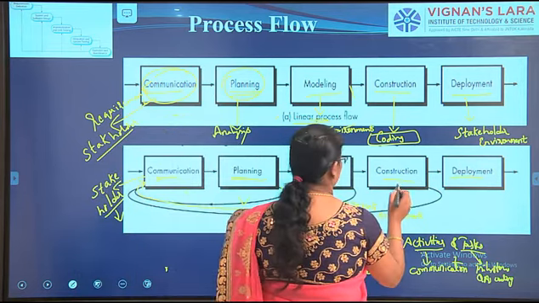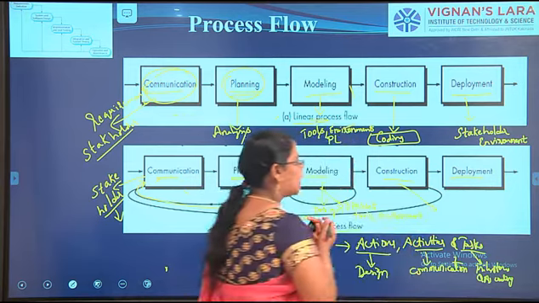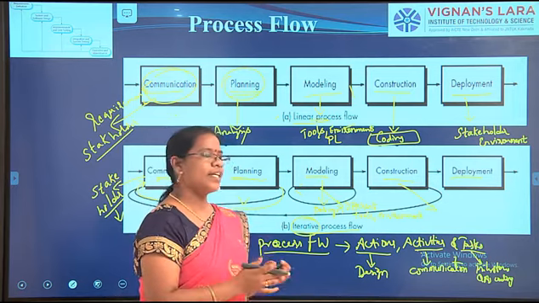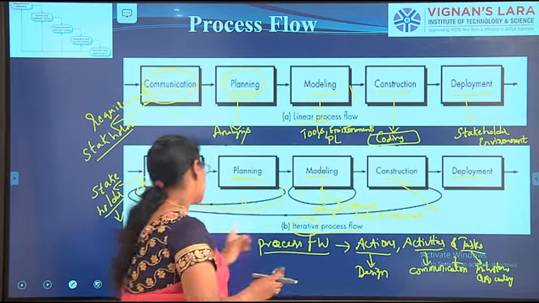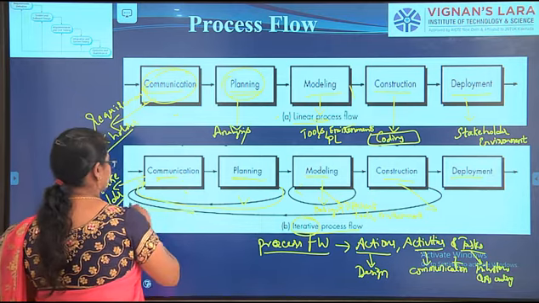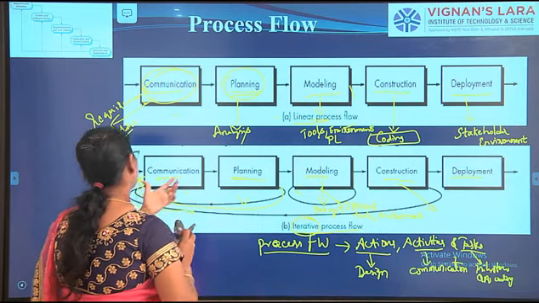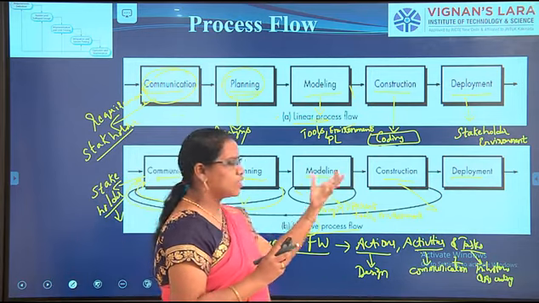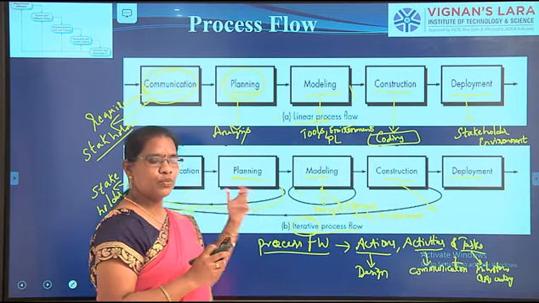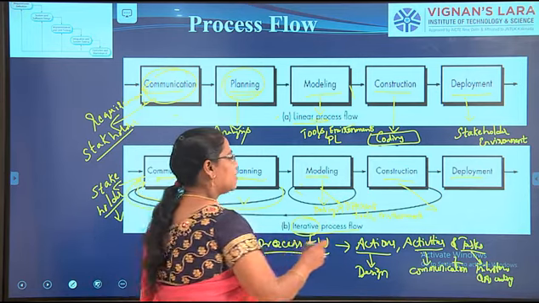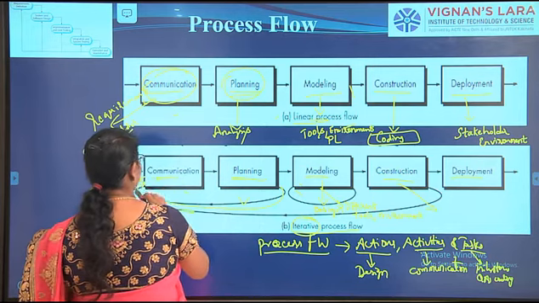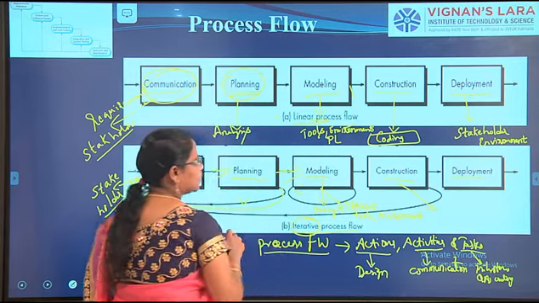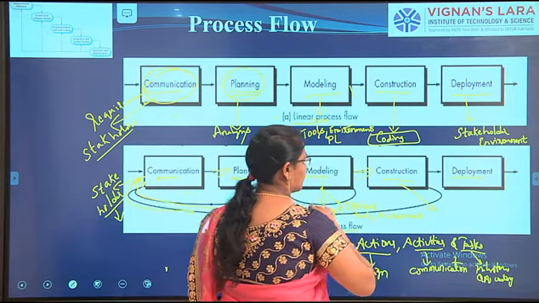Okay. Next is the construction. In construction, if they have any errors or any problems while developing the product according to the model, again they go for the communication. Again they will meet the stakeholder and tell the problems regarding this: is this okay for you, or do we have to make any modifications? So again they go for modeling. Communication means the planning has to be changed again, the modeling will also be changed, and again they will come to the construction.